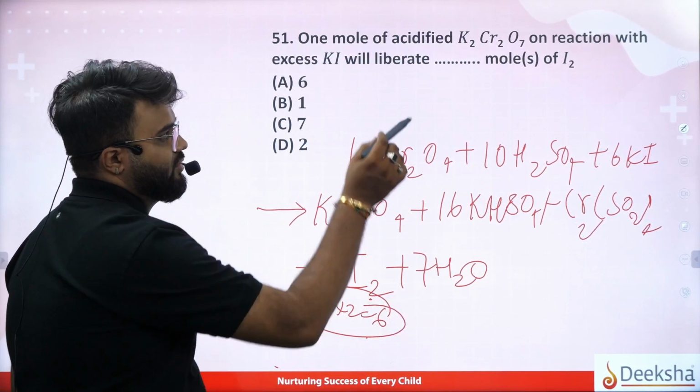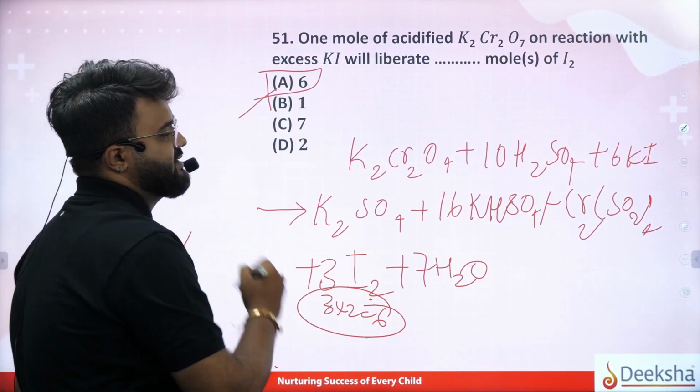So 6 iodine atoms are formed. So your option A is your correct answer, that is 6.